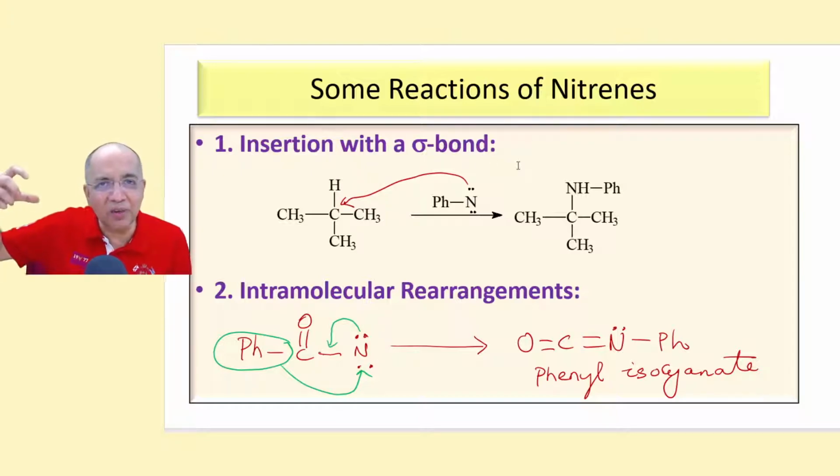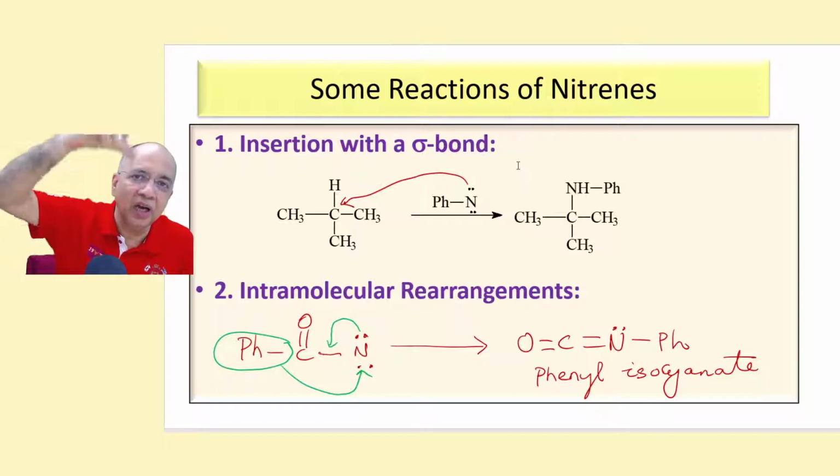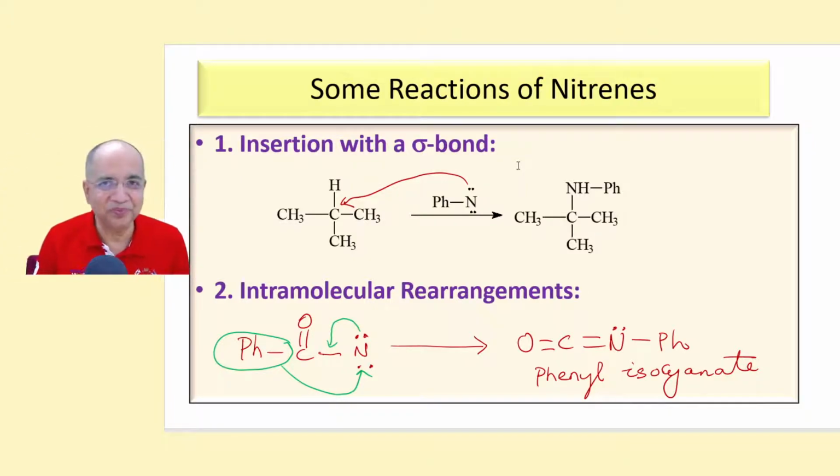Just like a carbene was inserted into a carbon-hydrogen sigma bond to form a methyl group, similarly a nitrene can be inserted between a carbon-hydrogen bond to form an amino compound. Supposing this phenyl nitrene is inserted between this carbon-hydrogen bond, then you get NHPh. So that is a 2-degree amine, a secondary amine, formed.